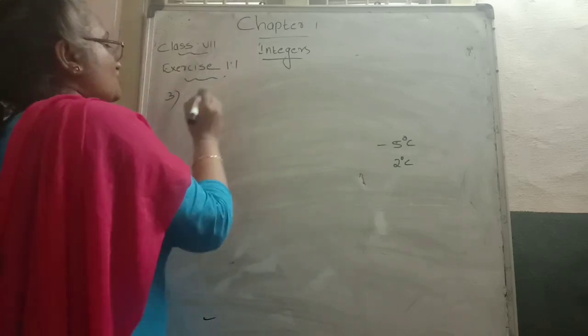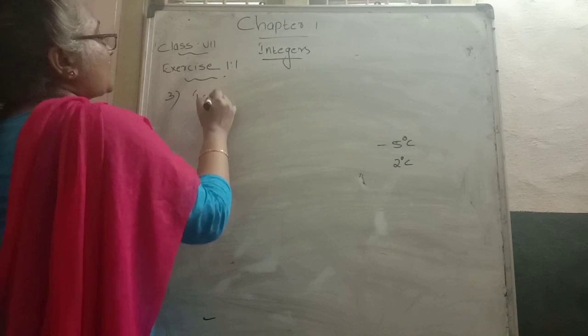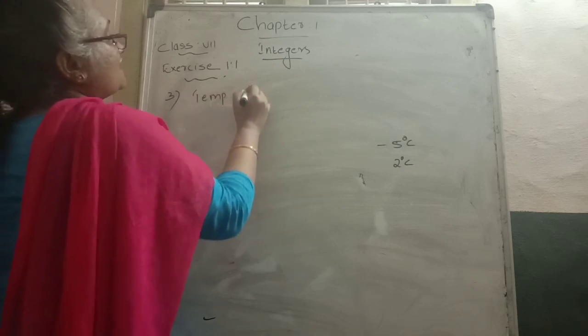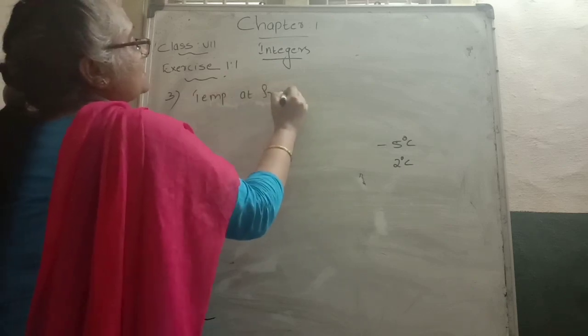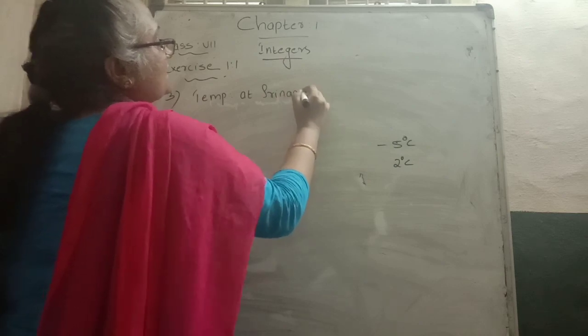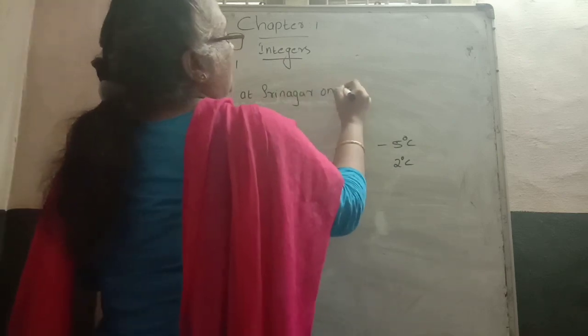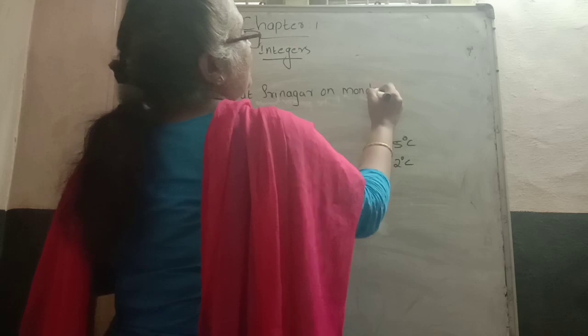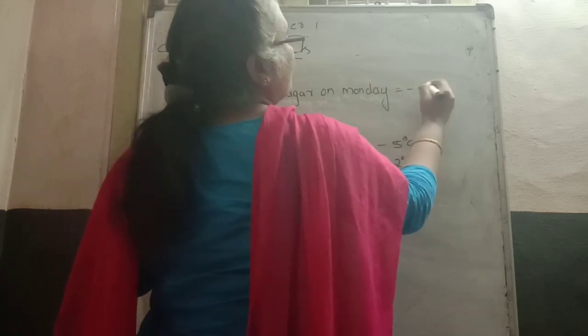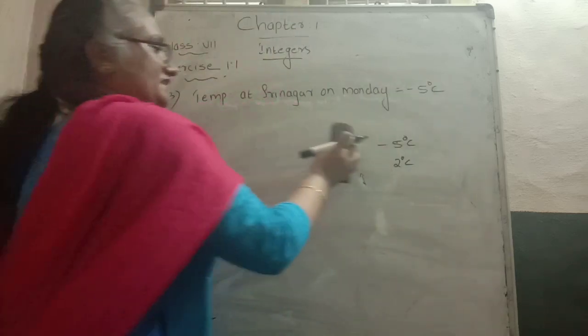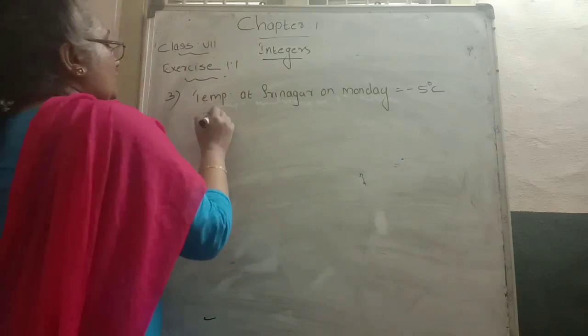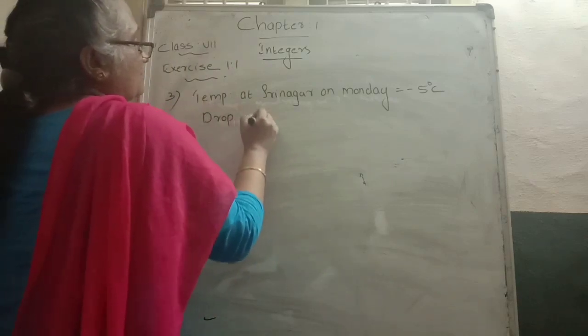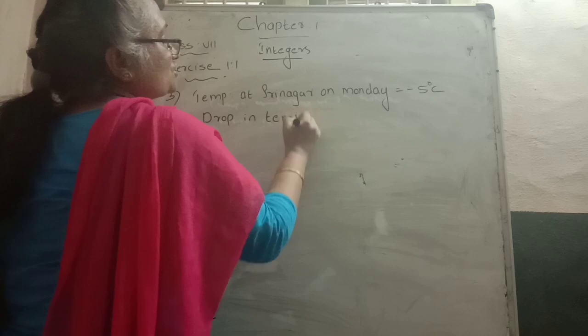That's why we can write the temperature at Srinagar on Monday is equal to minus 5 degrees Celsius. They gave that. Then the drop in temperature: how many degrees did it drop the next day?